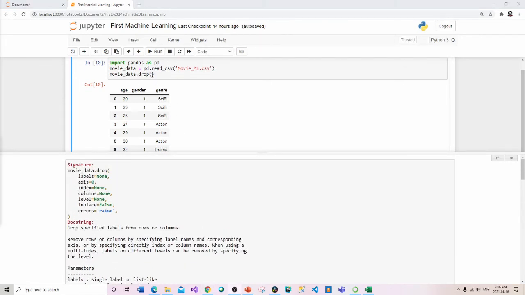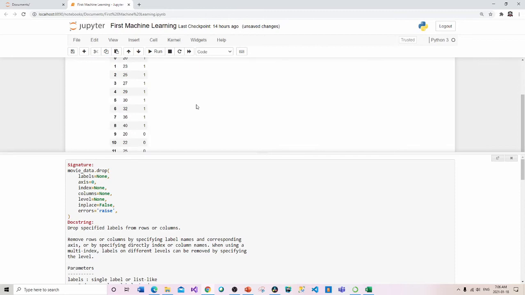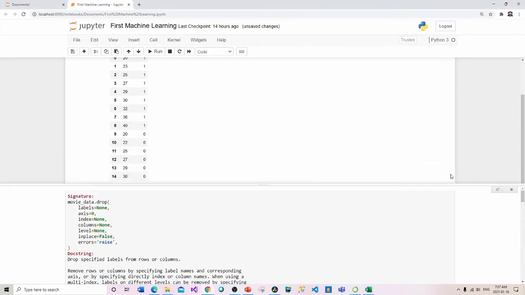The reason I'm interested in that is because I want to drop the genre column. So the way I'm going to do that is say columns and set that equal to, in square brackets and in quotes, genre. That's how I'm going to drop this column from the table. Let's go ahead and run that. You can see now that it's dropped that from the output. And let me close this.